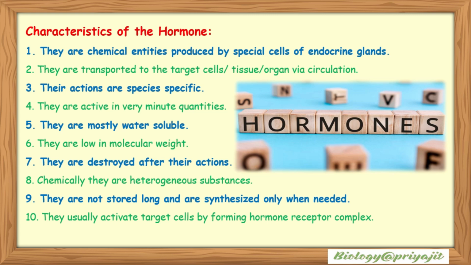So there are different characteristic features of hormones. They are chemical entities produced by special cells like endocrine glands. They are transported to the target cells, tissues or organs via circulation. Their actions are very specific. They are active in very minute quantities. Hormones are mostly water soluble. They are low in molecular weight. They are destroyed after their actions. They are heterogeneous substances. They are not stored long and are synthesized only when needed. They usually activate target cells by forming a hormone receptor complex.